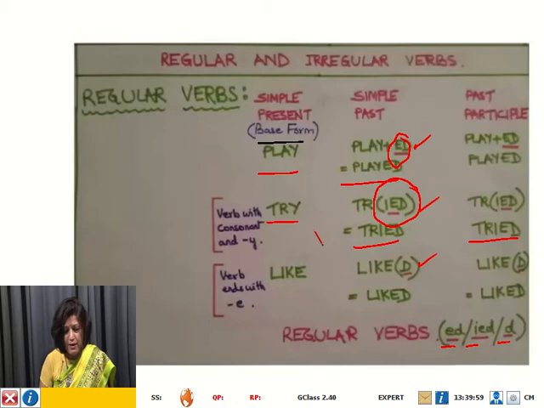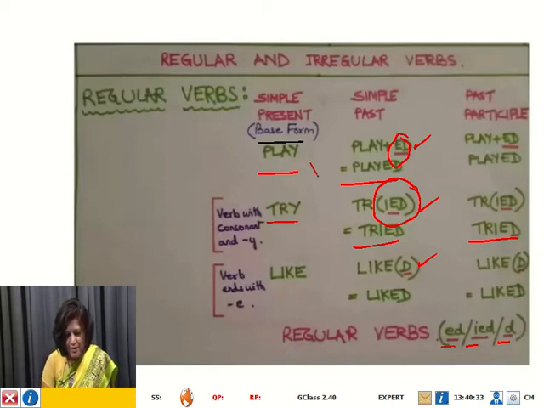We have removed the y in the second example, and in the first example we have not removed the y. Why is that? So when the last letter is y and the letter before y is a consonant letter, then we remove the y and we add ied. But in the case of play, that is not the case. A is not a consonant letter, so we have to add ed.